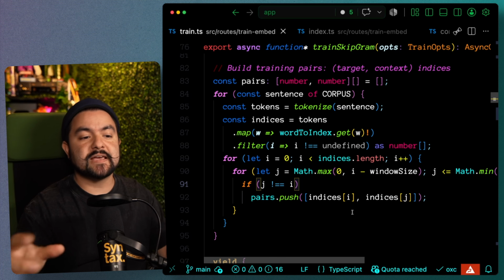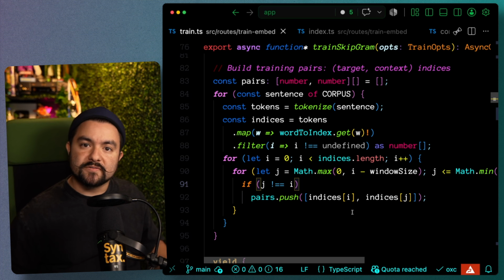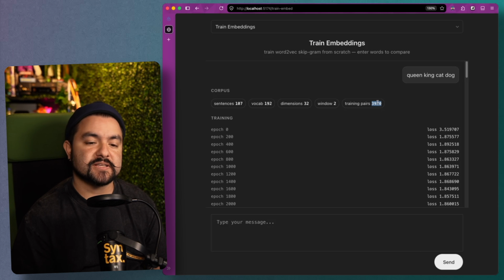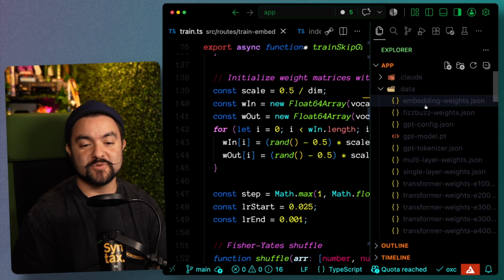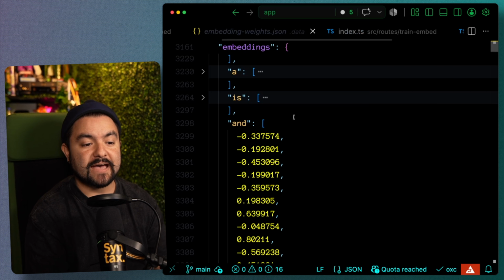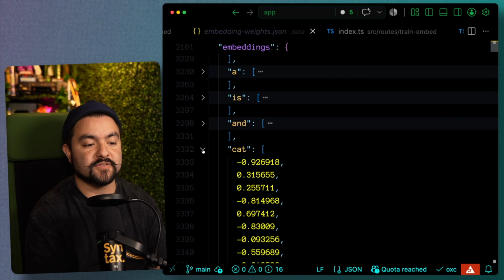So this is the very first step. We build up all of those pairs across all of the training data. You can see in the run, we had 107 sentences, and this created 3,970 pairs of words that we'll train on. Now, the other thing to see is the actual weights file. Just like with the exclusive OR neural net, we have a file that contains all of the weights.